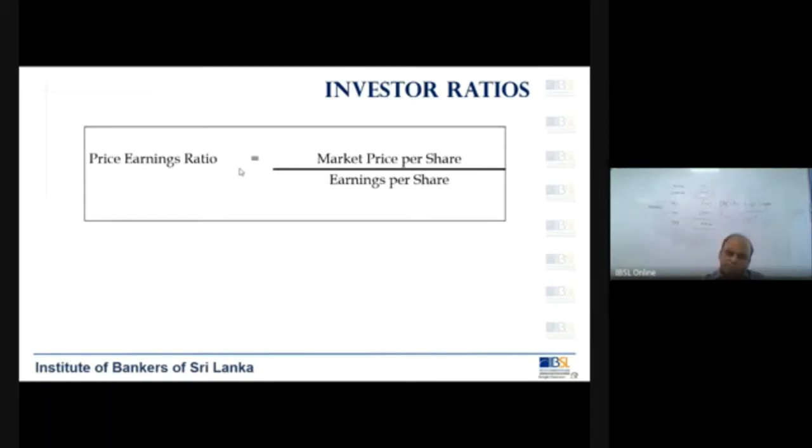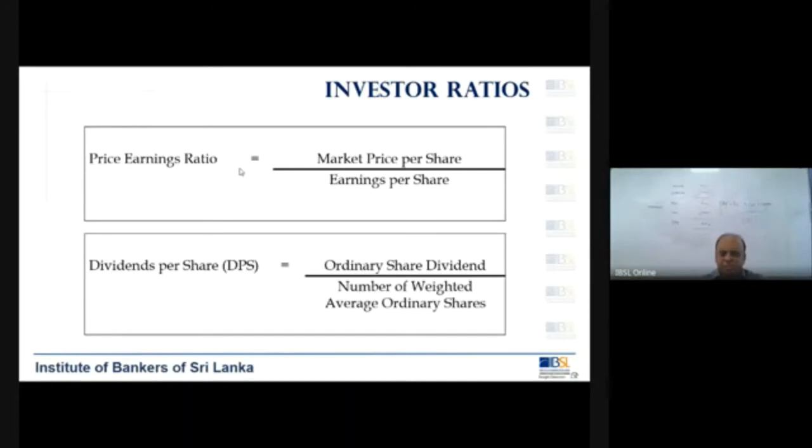Now, in the current state, of course, the share prices are very low in the stock exchange. But there was a time when those prices were very high. So when you look at a comparison between the market price and the earnings per share, you will understand whether the earnings per share that you create in the business is really getting reflected in your market price. And this is calculated in terms of times. That you have to remember.